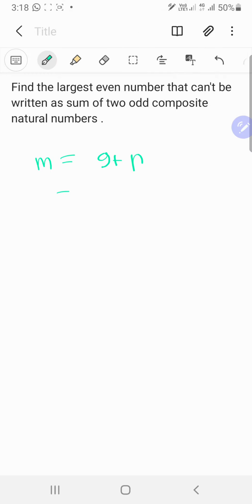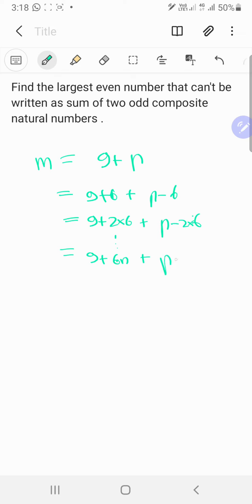And then maybe we can write it as 9 plus 6 plus p minus 6, and then 9 plus 2 times 6 plus p minus 2 times 6, and then you can eventually keep doing this all the way till you get 9 plus 6 times some positive integer n, plus p minus 6 times n. And I am assuming that this is the smallest term of this progression,